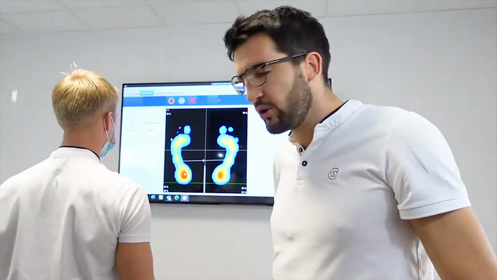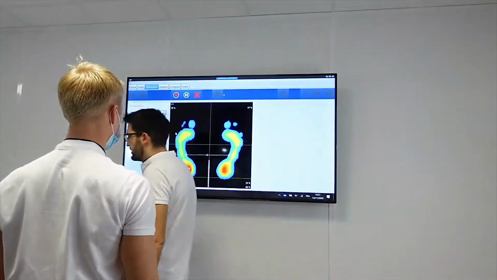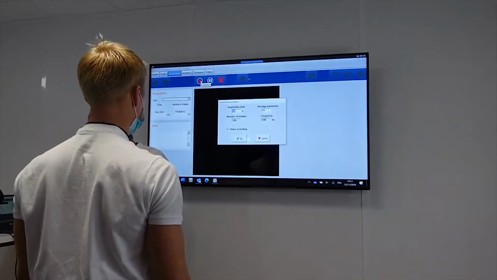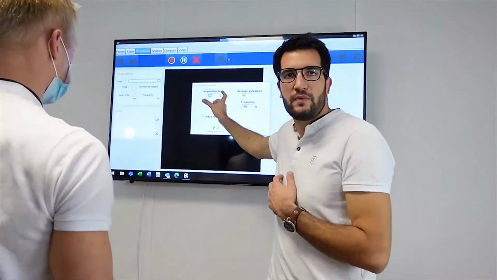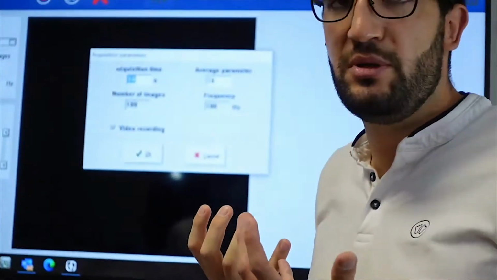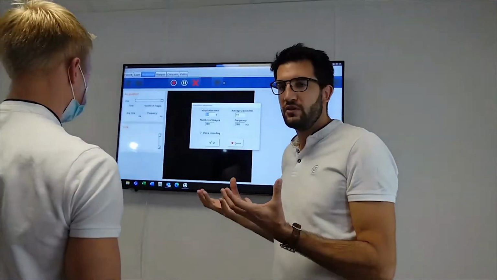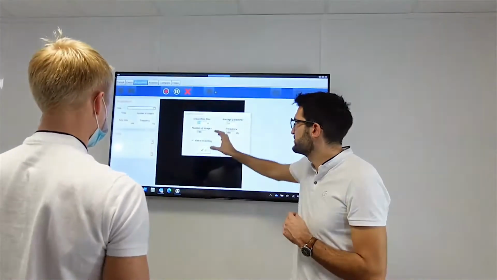Look straight, do not move, and nothing disturbing around. No big light on it, no sound, no music, nothing in the pocket, stuff like that. Nothing to disturb the postural things. And here, I can click on acquisition, and it will ask, by default, it's always 30 seconds. 30 seconds, I advise you to change a bit because for me, it's too long. You can try on yourself, 30 seconds, it's really long. So I advise you to put 10 or 15 seconds maximum. So I will put 10 seconds here.